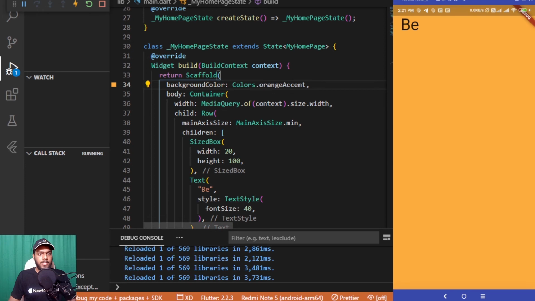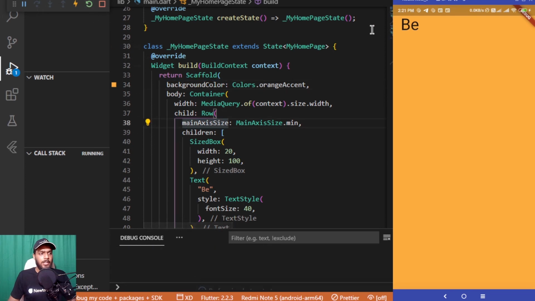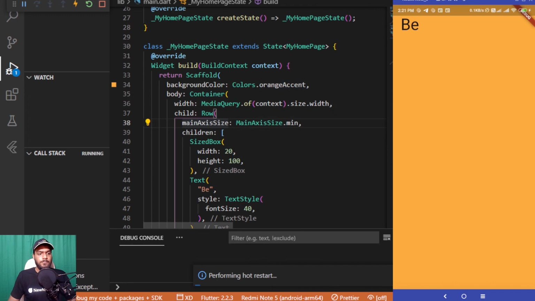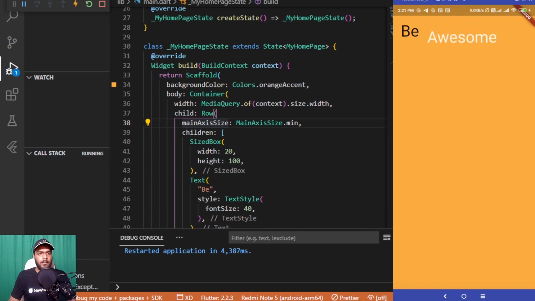So hot reload has taken place. Now let me hot restart this as well. So here you can see that the things are being displayed like be awesome, be optimistic, and be different accordingly.